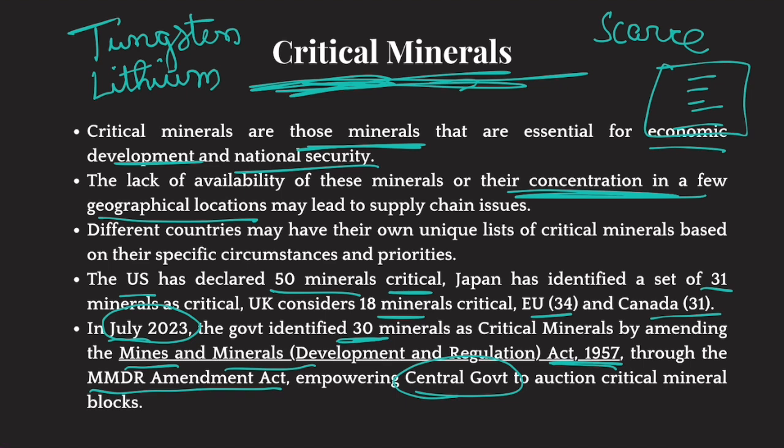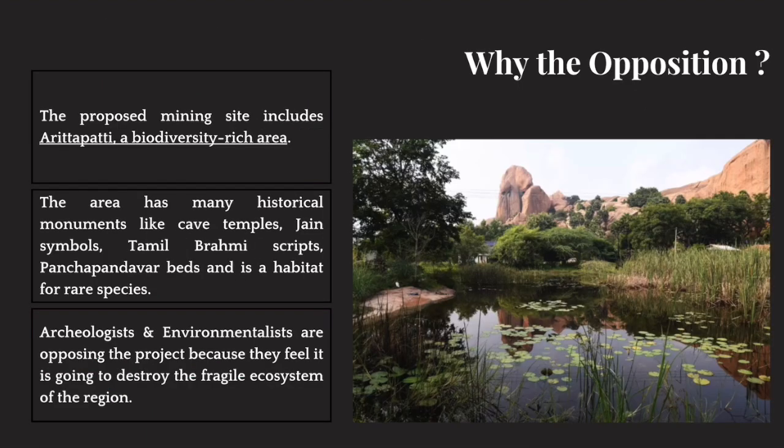They can only pass a resolution, but they cannot do anything, because as per the MMDR Amendment Act, the power lies with the central government. That is why local people are protesting and the Tamil Nadu government is protesting. But legally it can't do anything because the power lies with the central government. All right. Now, why are people opposing this?